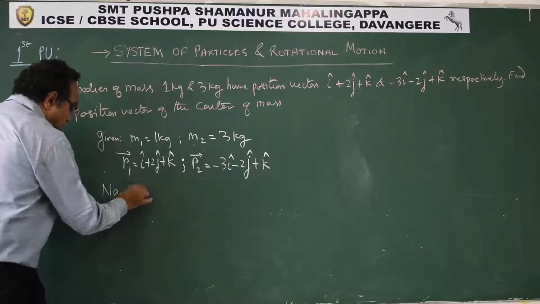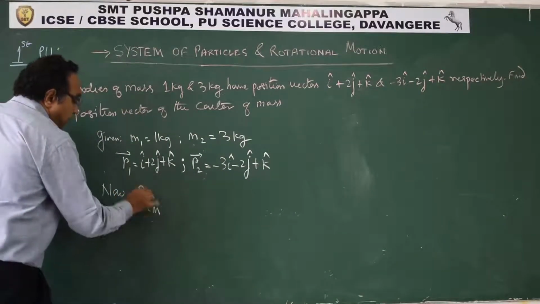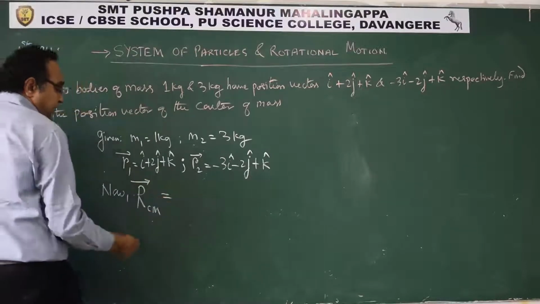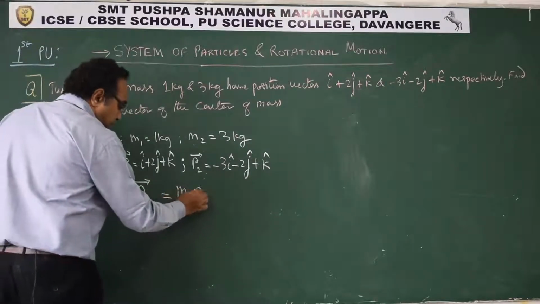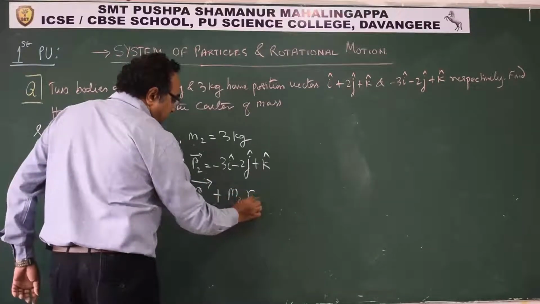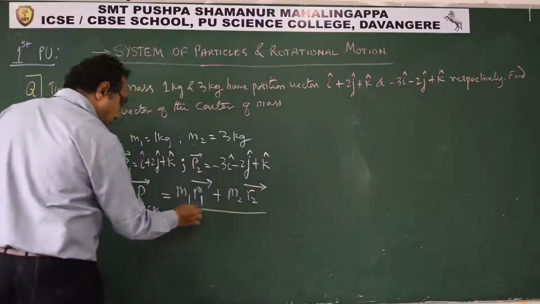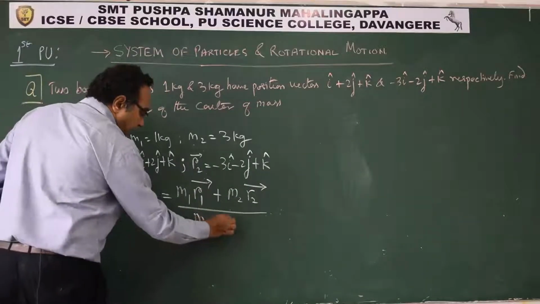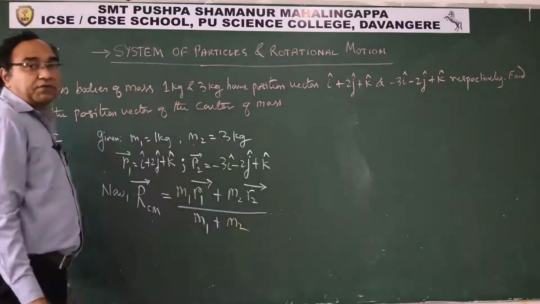Now the position vector of the center of mass is given as (m1 r1 plus m2 r2) upon (m1 plus m2). This is what we have.